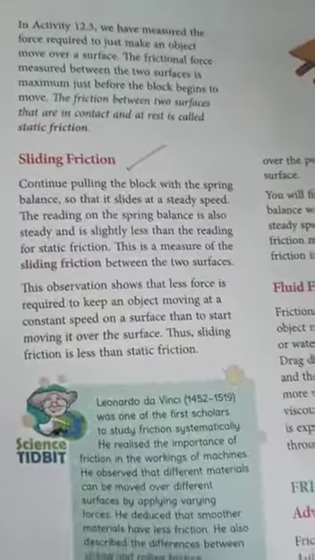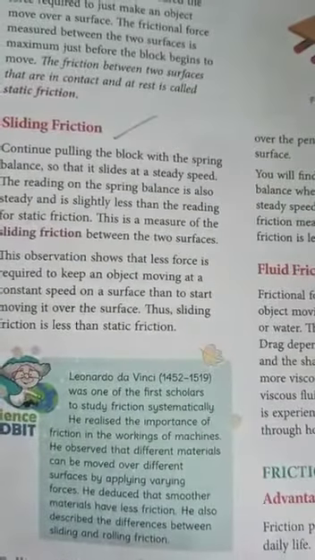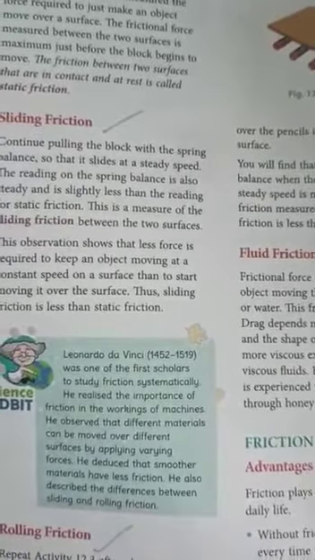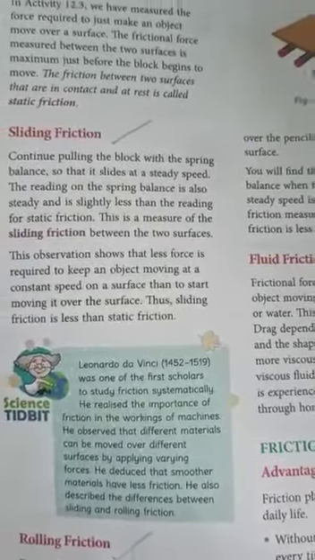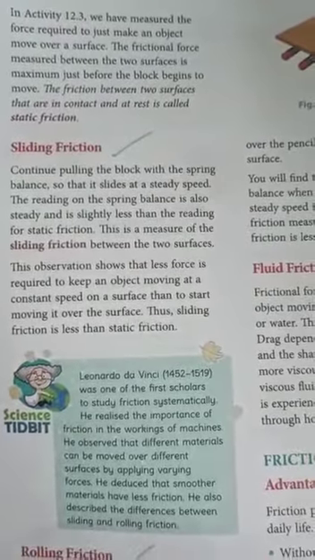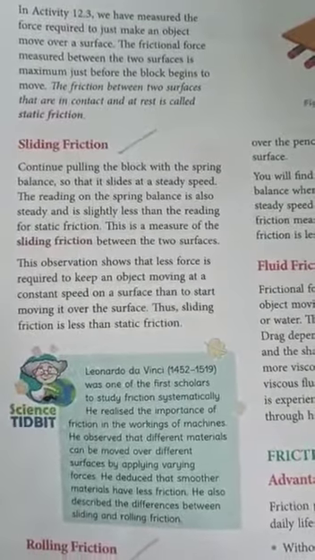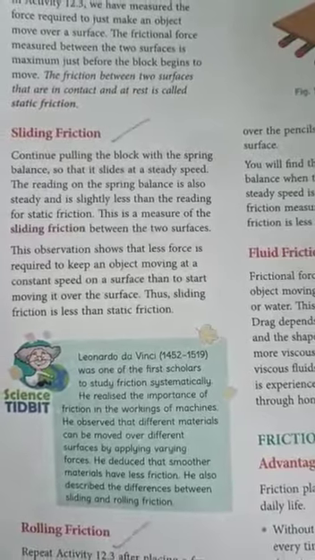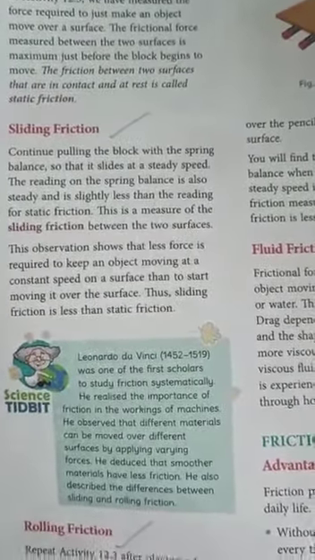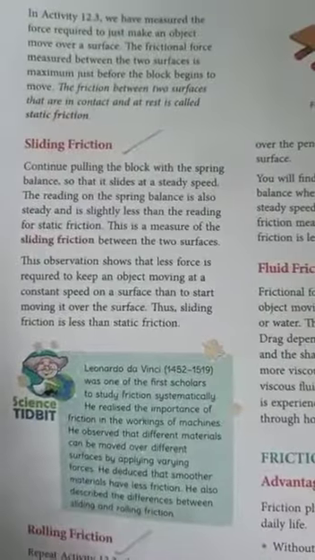Sliding friction is the friction that acts on objects when they are sliding over a surface. Sliding friction is always weaker than static friction. For example, if we use a pencil, the pencil lead slides easily over the paper, but there's just enough friction between the pencil and paper to leave a mark. Okay, this is the sliding friction.